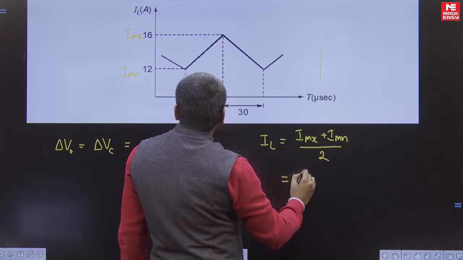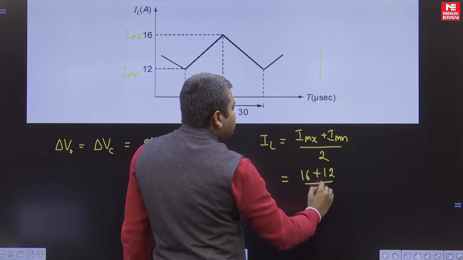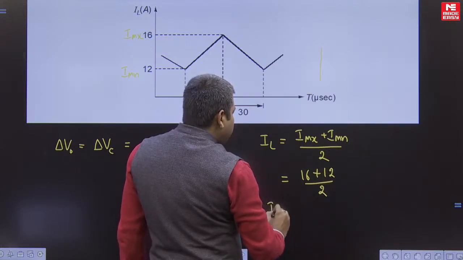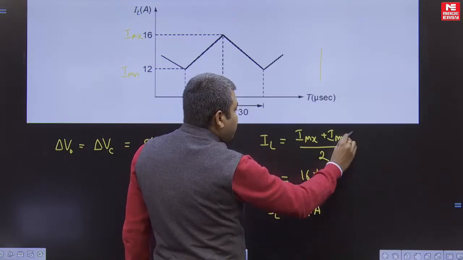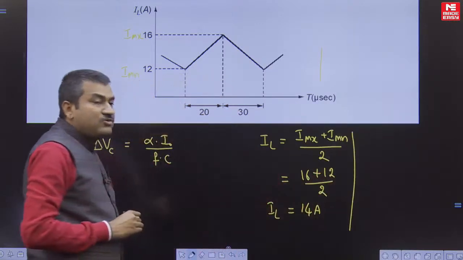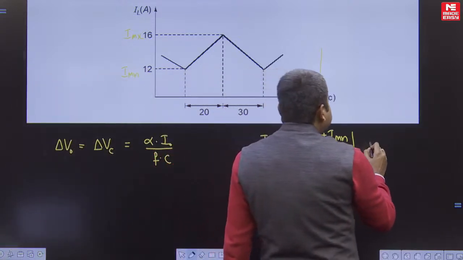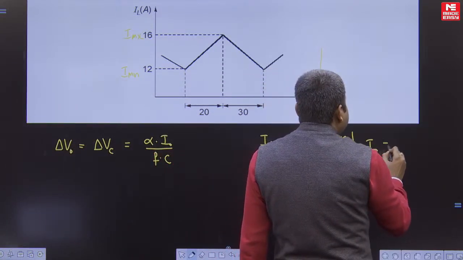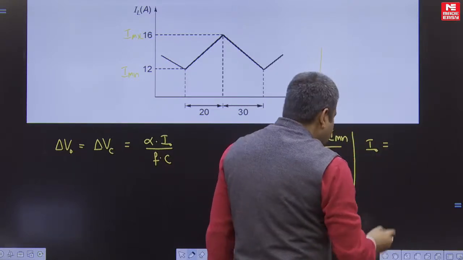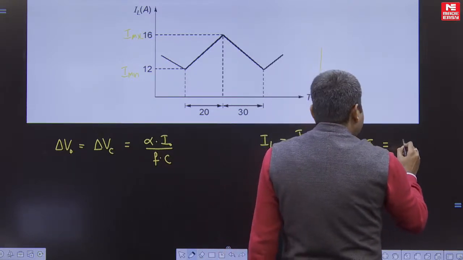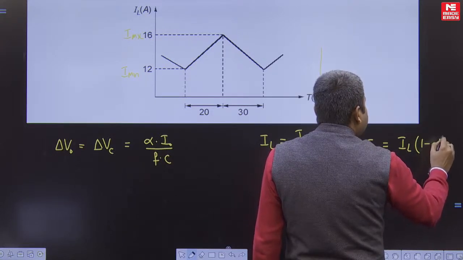So that is equal to 16 plus 12 divided by 2. So IL average is equal to 14 amperes. Then how to find the I naught value here? We know very well, I naught is equal to IL average into 1 minus alpha.